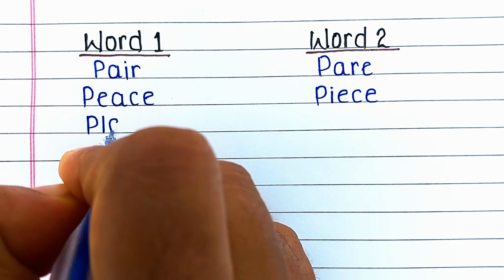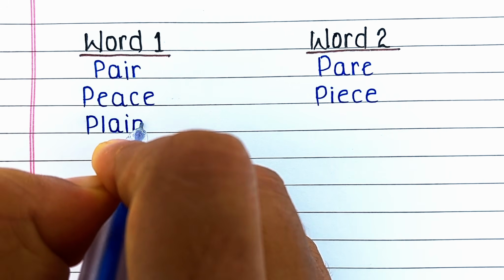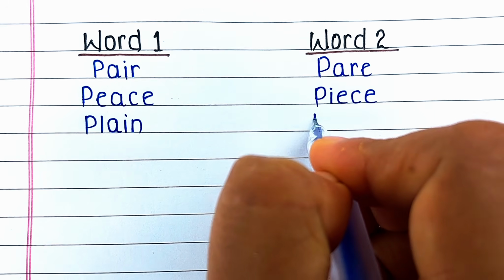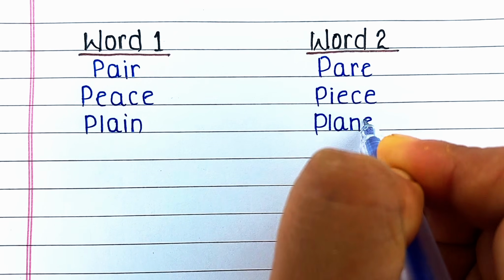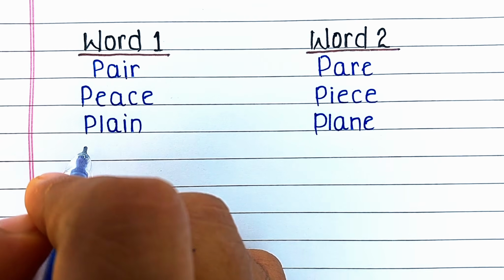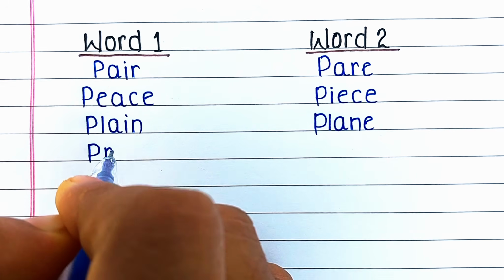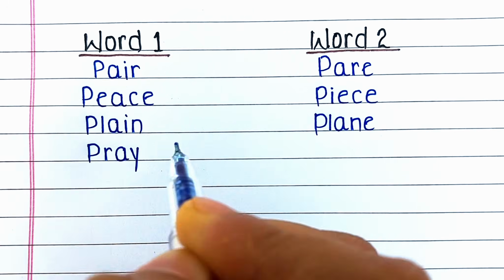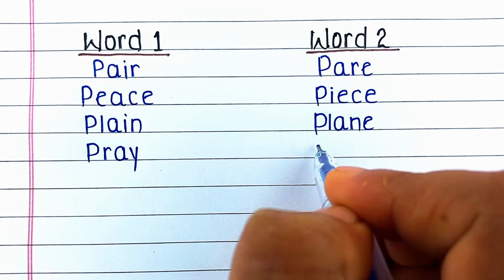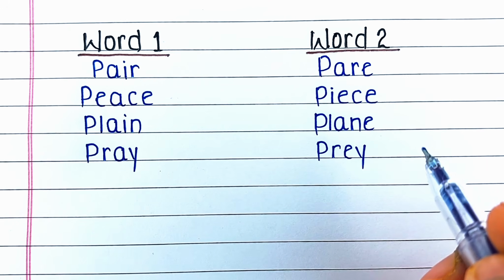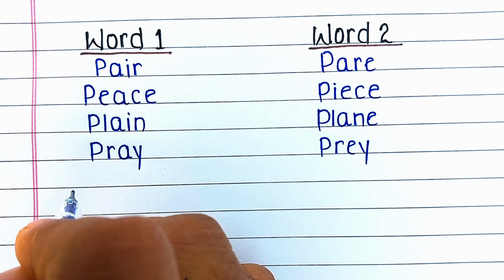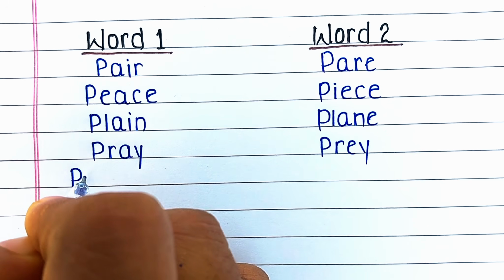Next word is P-L-A-I-N, plain, meaning simple. Its homophone is P-L-A-N-E, plane. That means aircraft. Next word is P-R-A-Y, pray. P-R-A-Y, pray means to request. Its homophone is P-R-E-Y, prey. That means the animal that is supposed to be hunted.